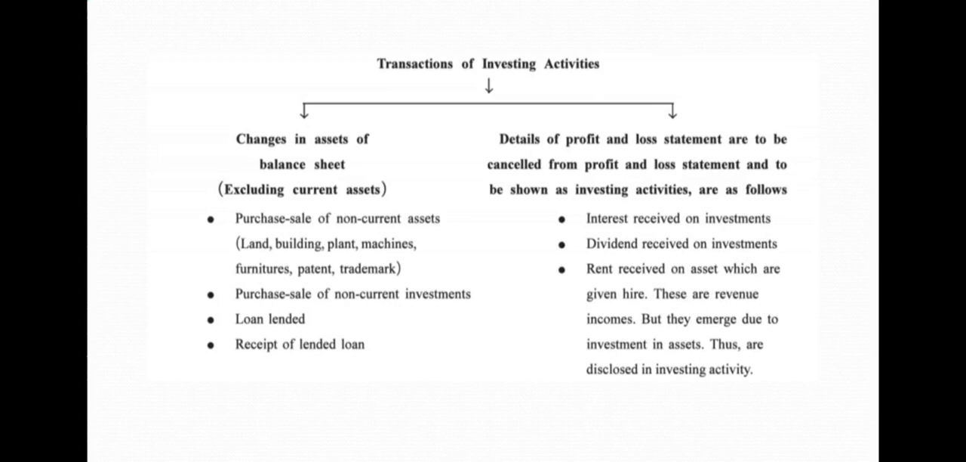What else? Details of the profit and loss statement that are to be cancelled from the profit and loss statement and shown as investing activities are as follows. Interest received on investment, dividend received on investment, rent received on assets which are given on hire. These are revenue incomes, but they emerge due to investment in assets, thus are disclosed in investing activities.